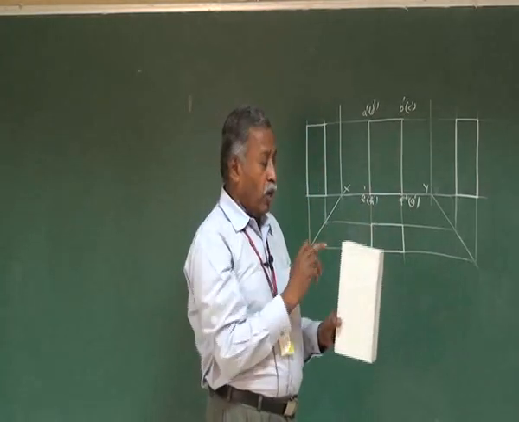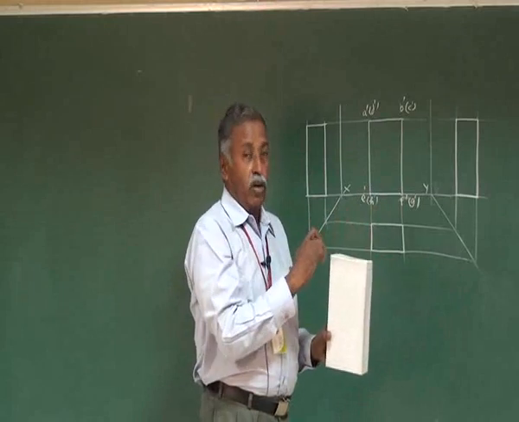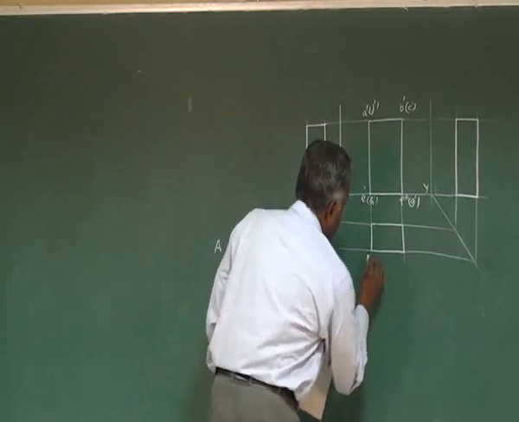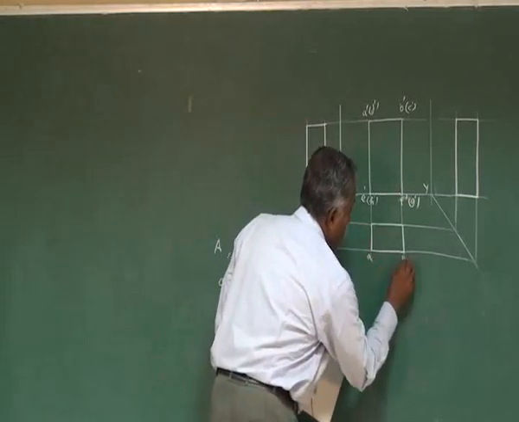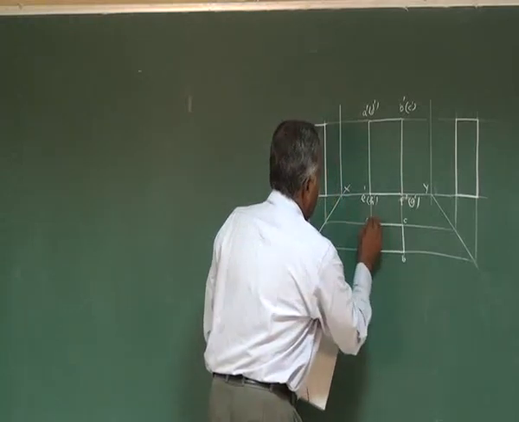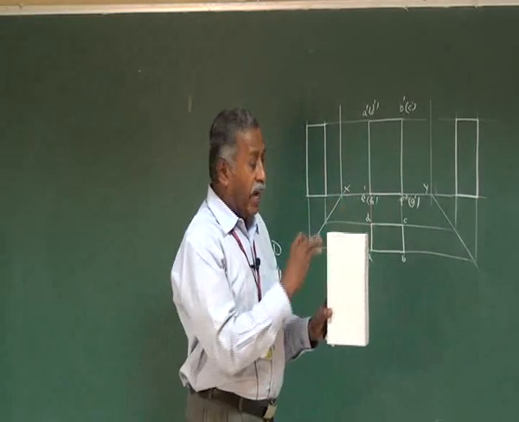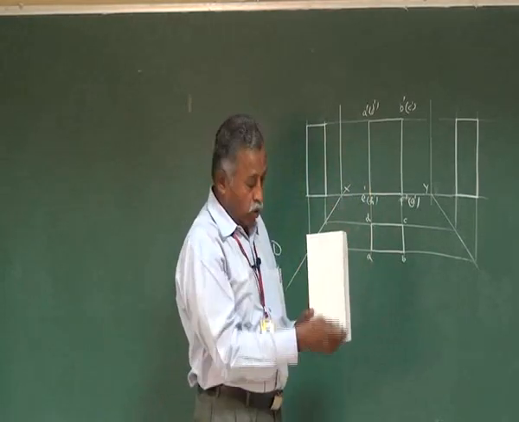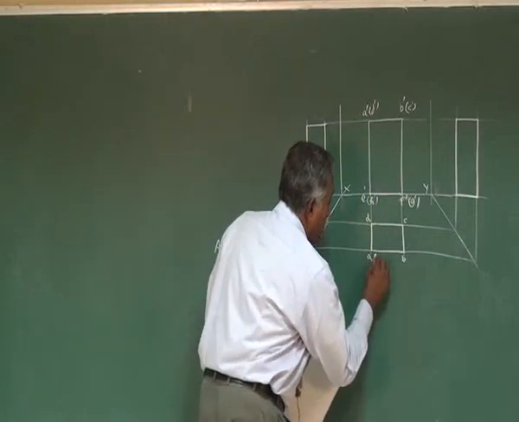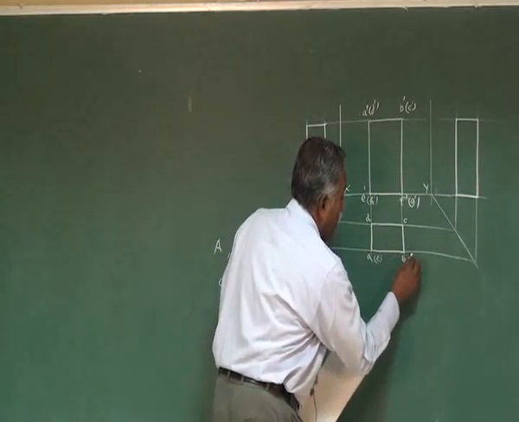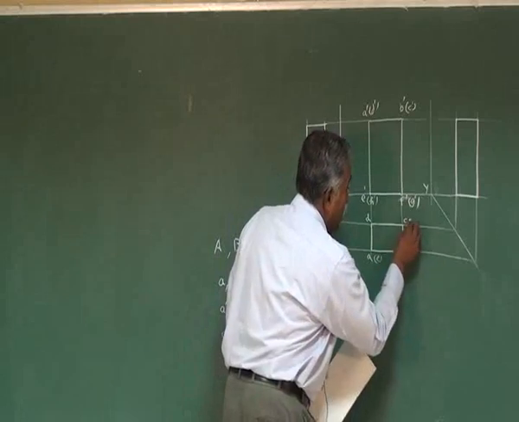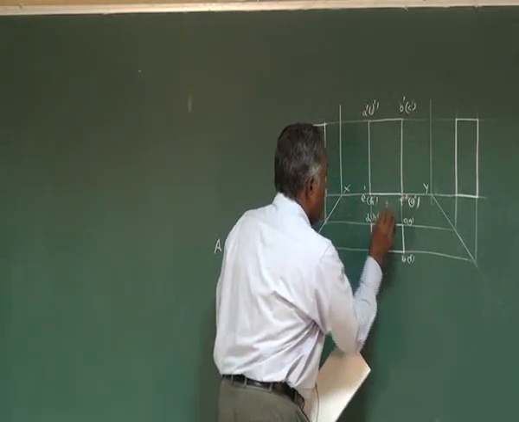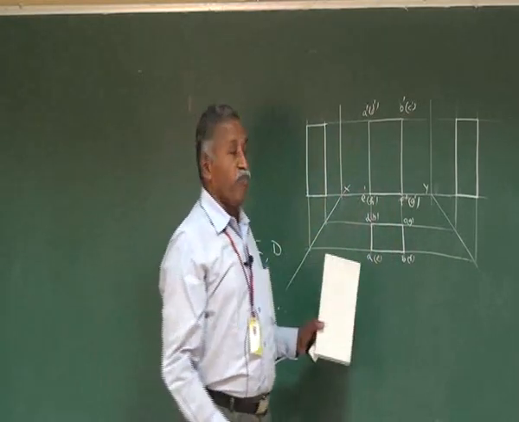When you observe from the top, you are getting A, B, C, D, all the 4 points. This total surface, top surface is visible. Therefore, this is point A, this is point B, this is point C, and this is point D. Now behind A you have E, behind B you have F. So E is behind A, F is behind B, G is behind C, and H is behind D. So this is the marking on the top view.